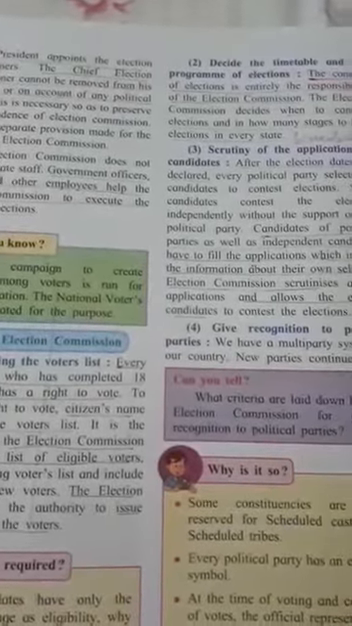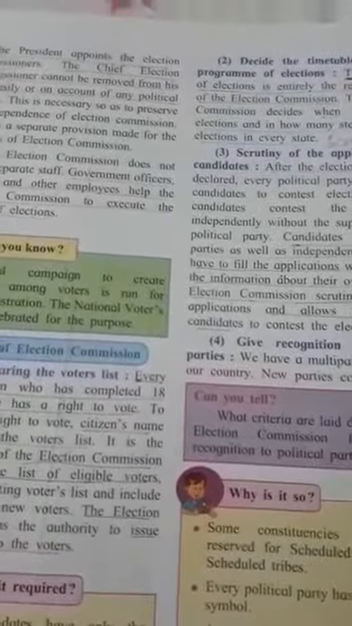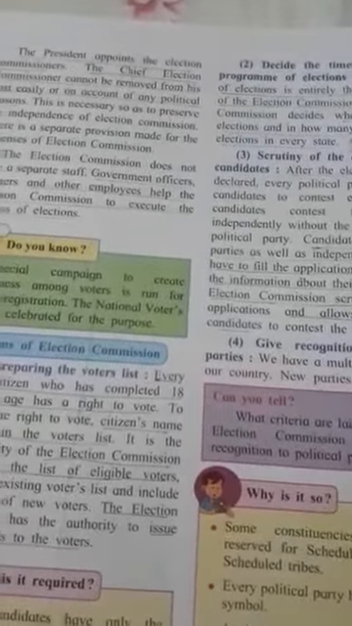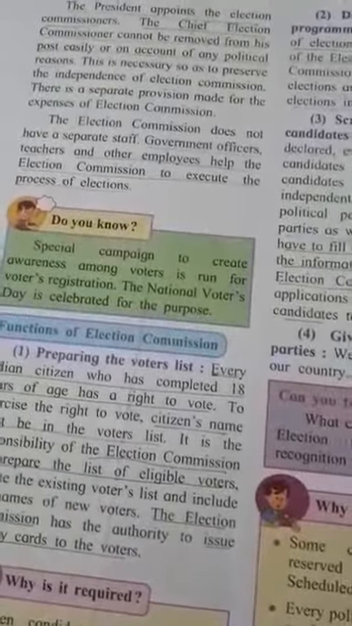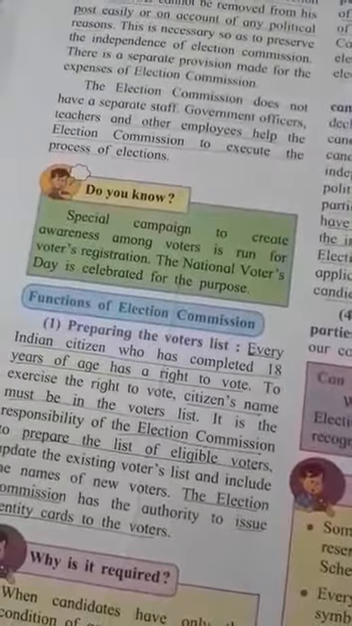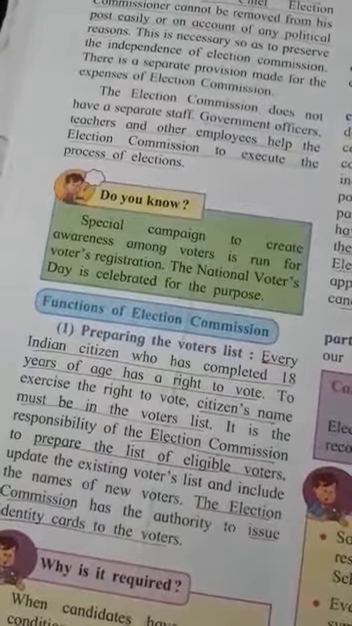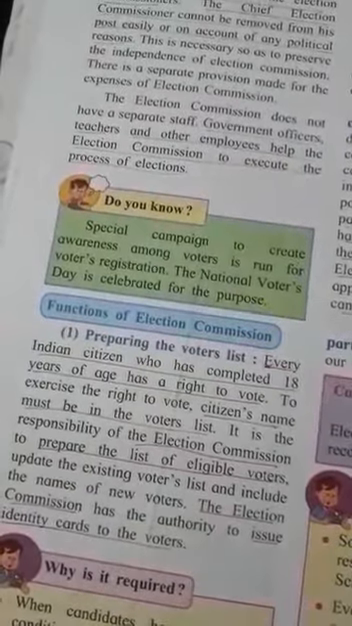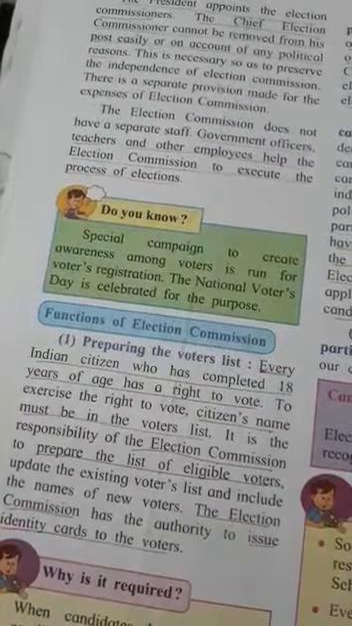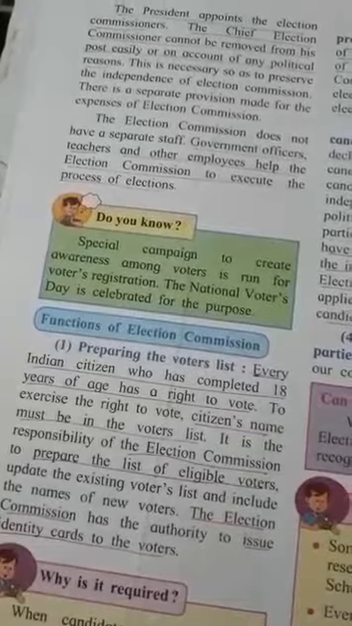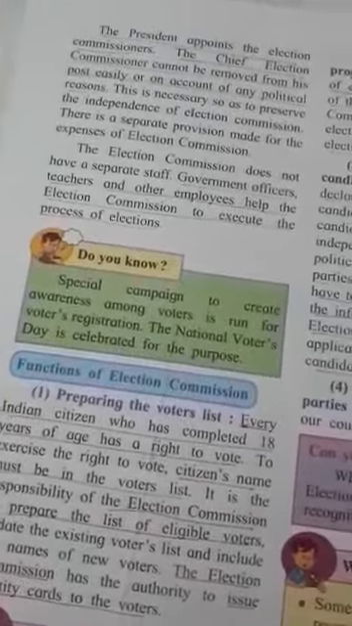Yes, students, we have seen how the election process is being held by the commissioner, and what is the function of the election commissioner. Now the function is to prepare the voter list. In this he has to see the eligible voters, the names of the voters, and they should be given an identity card for voting at the time of election.